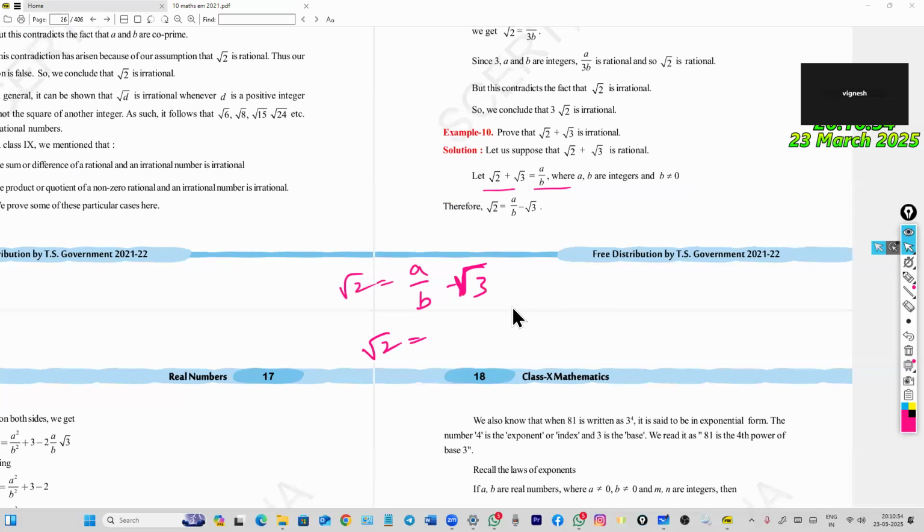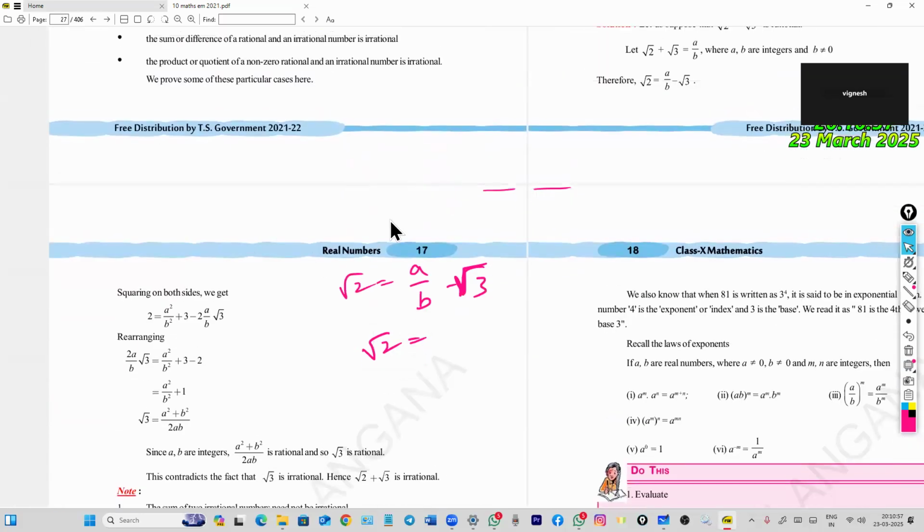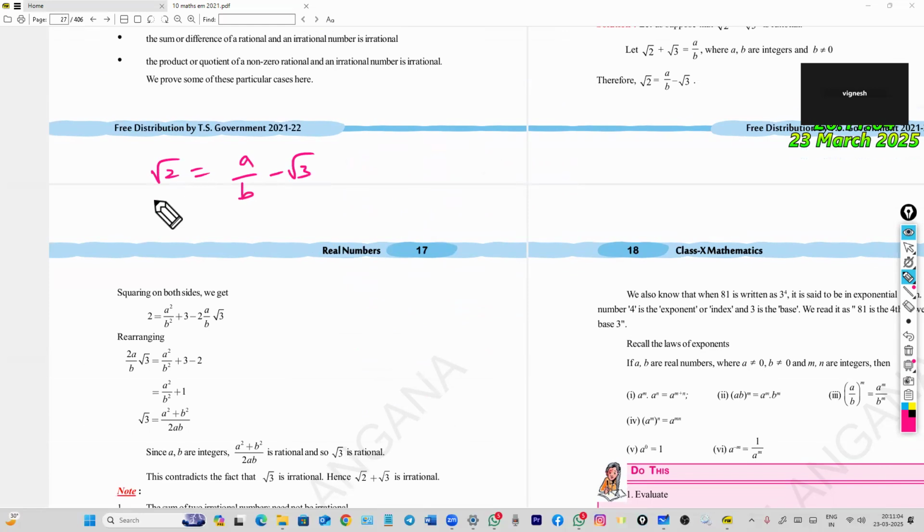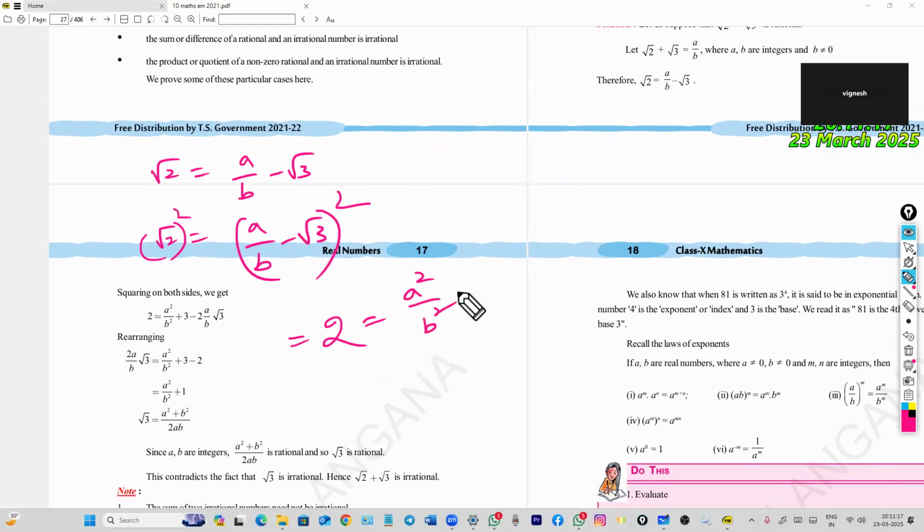Then we square both sides. Root 2 is equal to a by b minus root 3. On both sides we square. Root 2 squared equals a by b minus root 3 squared. Root 2 squared is 2, equal to a squared by b squared plus root 3 whole squared, where the square root gets cancelled, minus 2 root 3 into a by b.